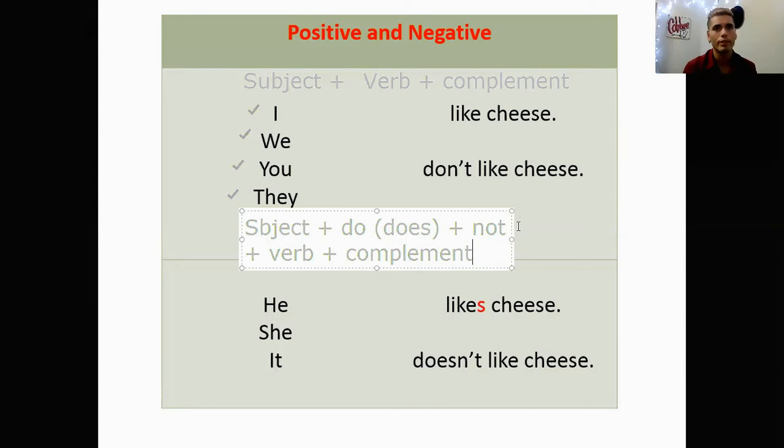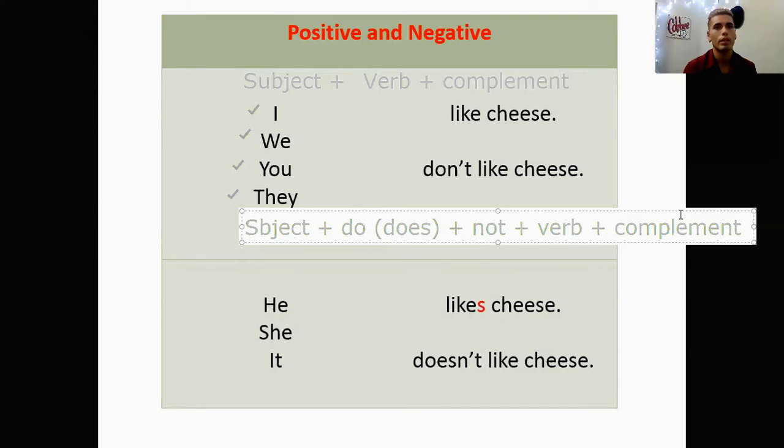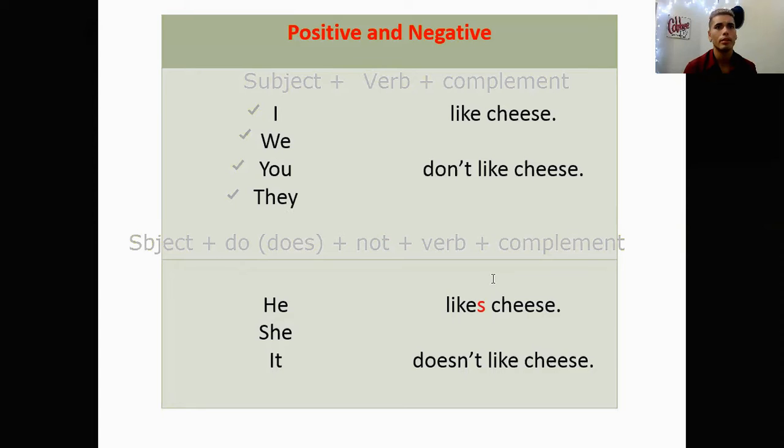That's it. Okay? So we simply use subject plus do or does plus not plus the verb plus the complement, and that's it. For example, I, we, you, they don't or do not like cheese. Something really important about this is that when you use does, does not, pay attention to this part. This part is really important.